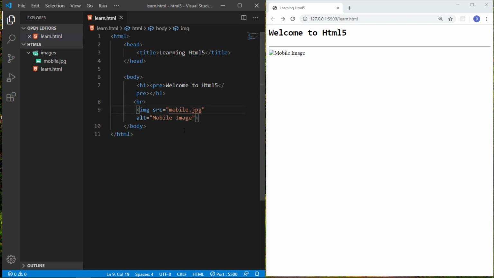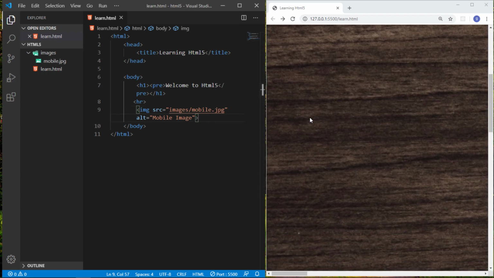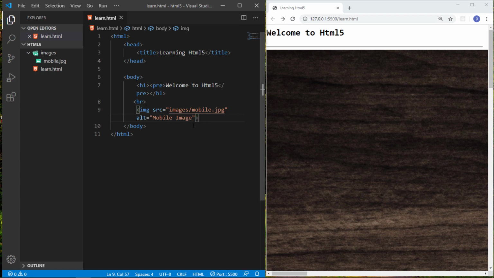So we have to give it the correct path, and at this moment we have this image in the images folder, then /, and then the image name, and just save it. So you can see again the image is loaded. So this is the way to use images in the web browser.